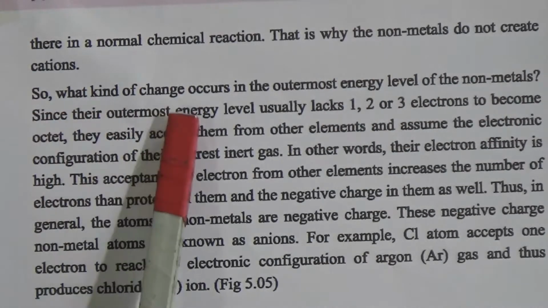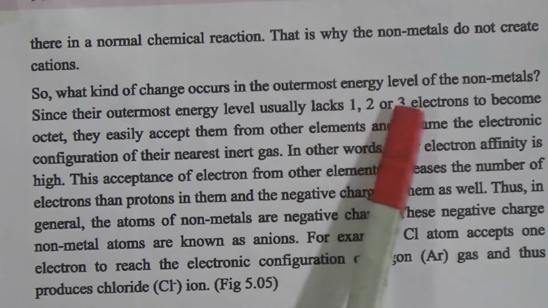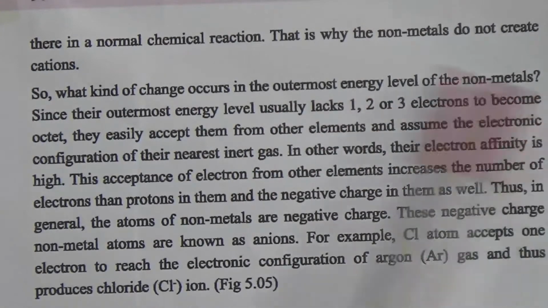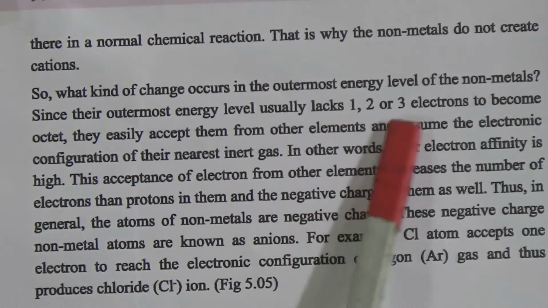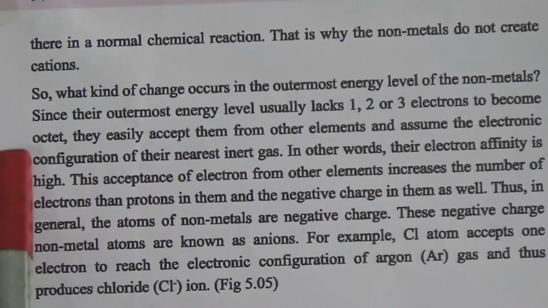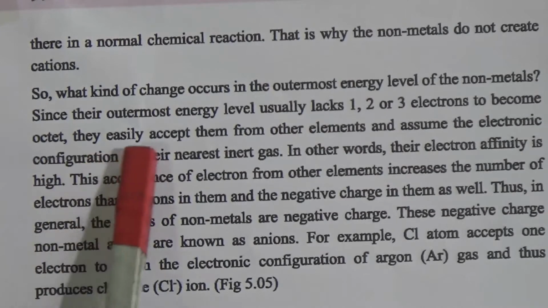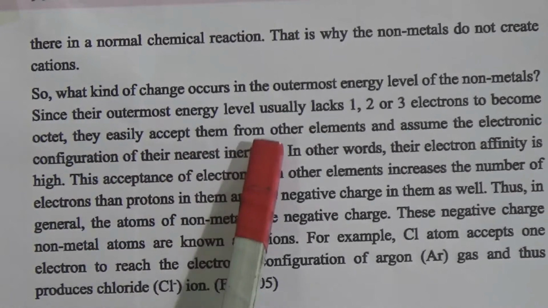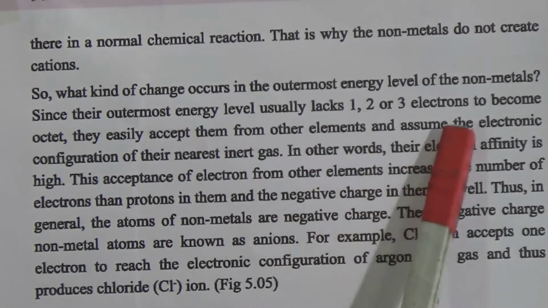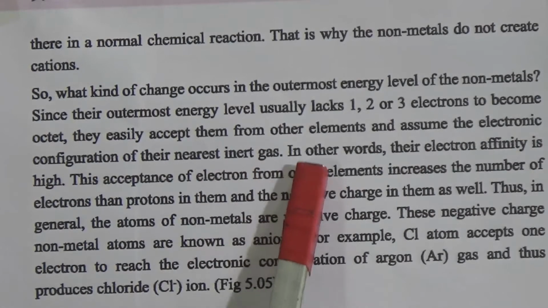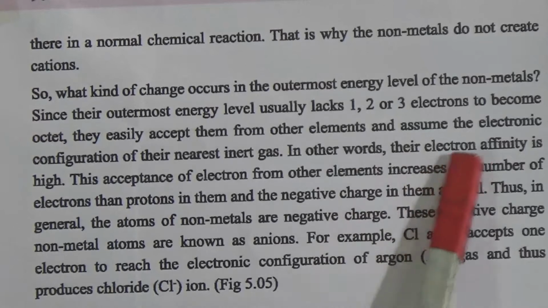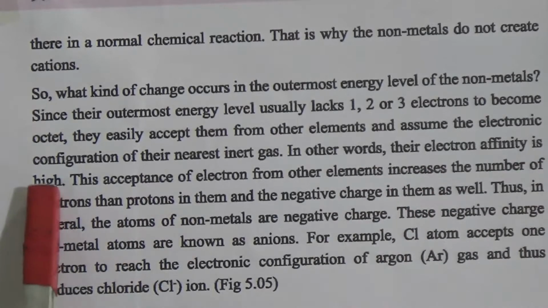That is why the non-metals do not create cations. So, what kind of change occurs in the outermost energy level of the non-metal? Since the outermost energy level usually lacks 1, 2 or 3 electrons to become an octet, they easily accept them from other elements and assume the electronic configuration of their nearest inert gas. In other words, their electron affinity is high.